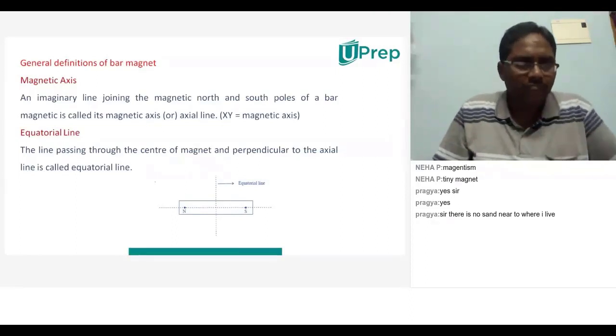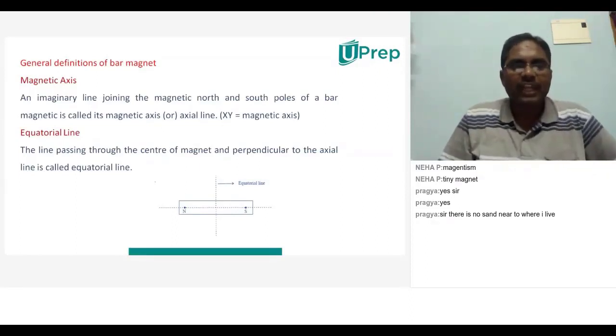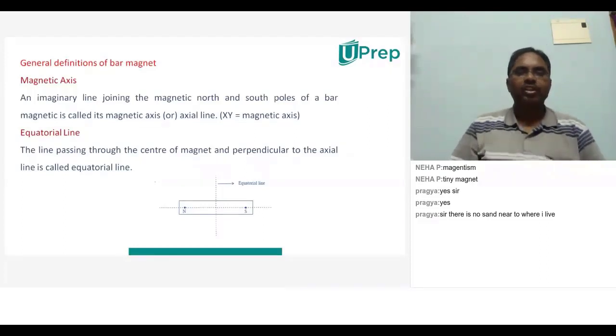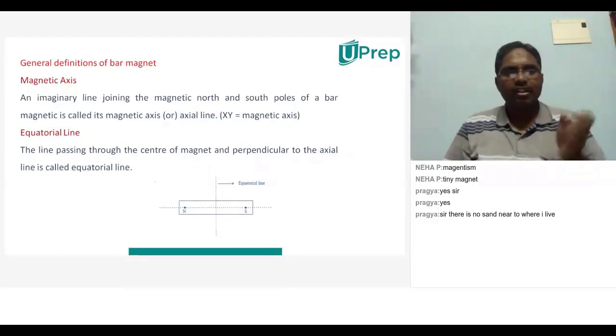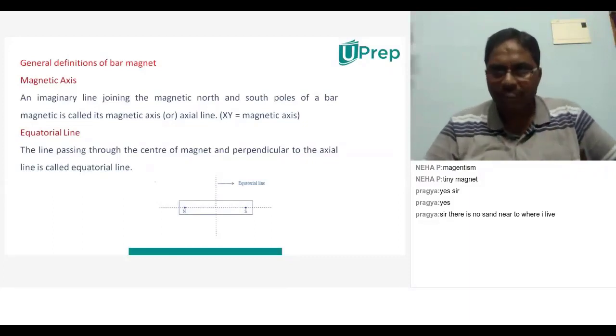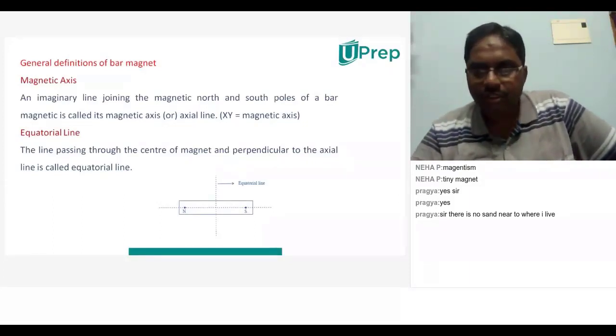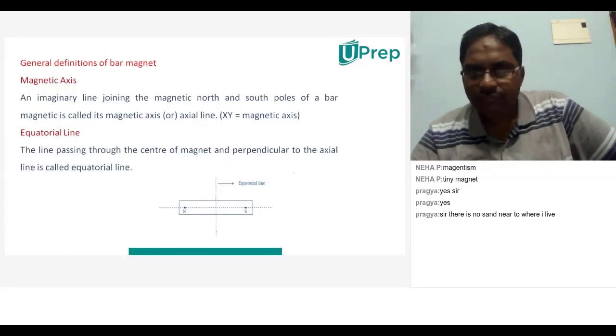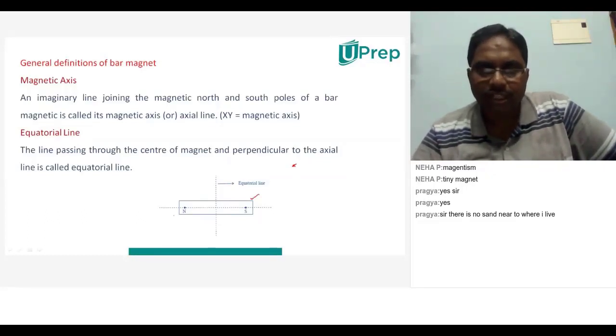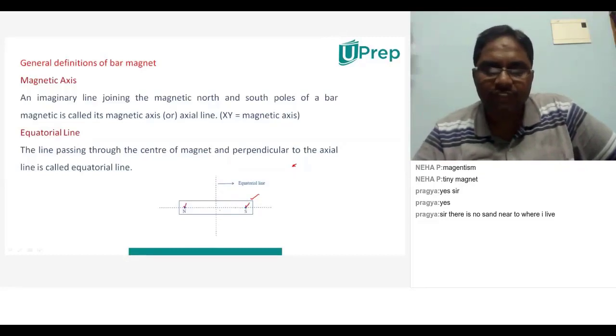So here, what is a magnetic axis? An imaginary line joining the magnetic north and south poles is called the magnetic axis. Now in this diagram you can observe clearly that one magnet is drawn, with the north pole here and the south pole here, and these two are joined with an imaginary line. This line is called the magnetic axis.